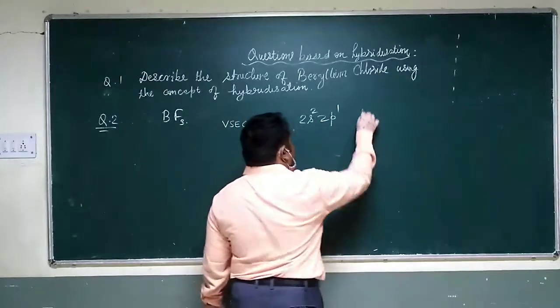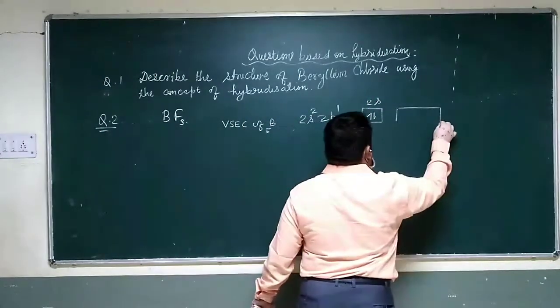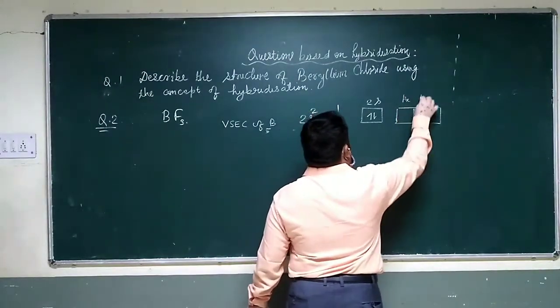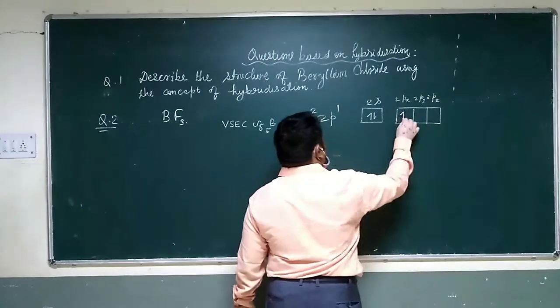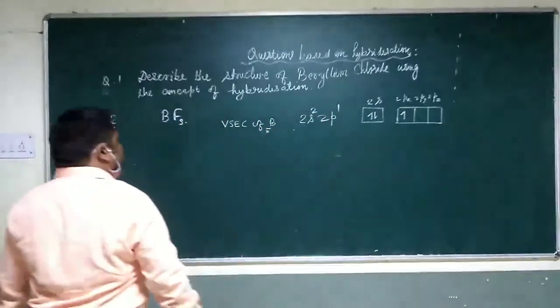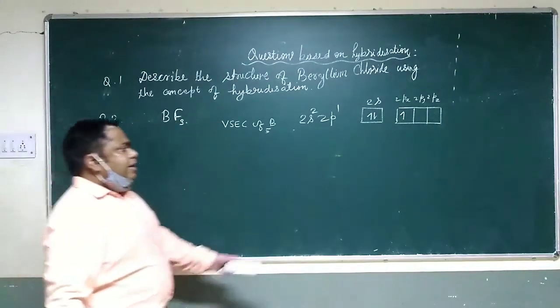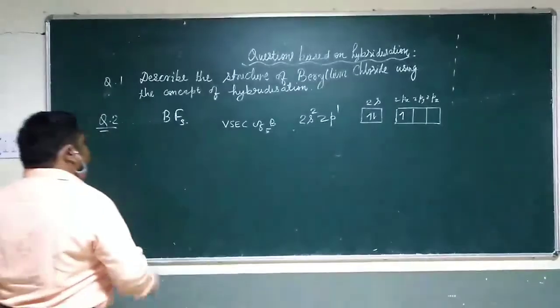Its box diagram will be, this is for 2s, this is for 2p, px, py and pz, 2, 2, 2 and 1 electron here. What do we see? That fluorine requires 3 unpaired electrons, but here there is only 1 unpaired electron. So what will it do?